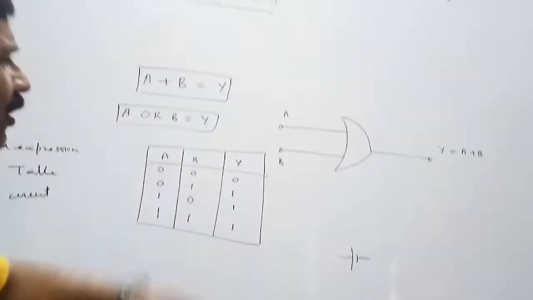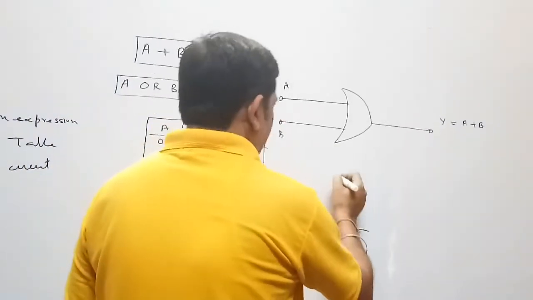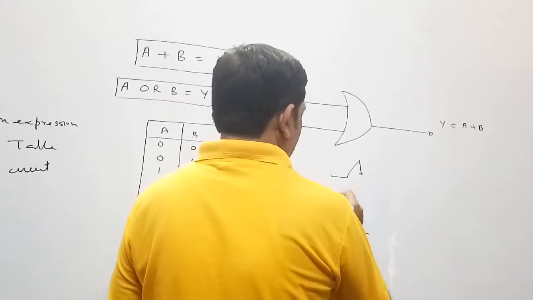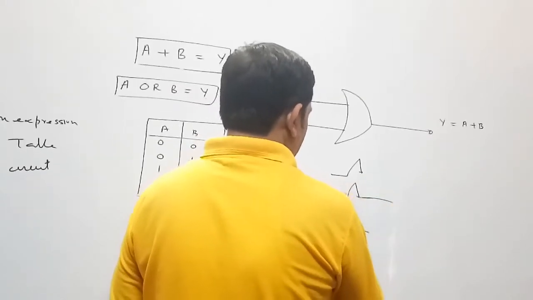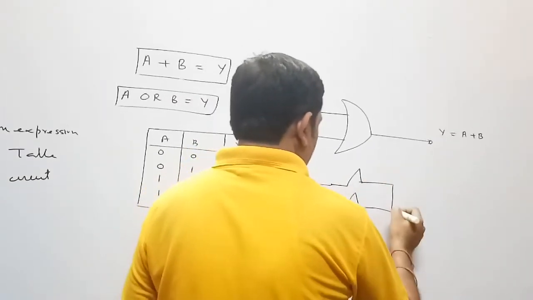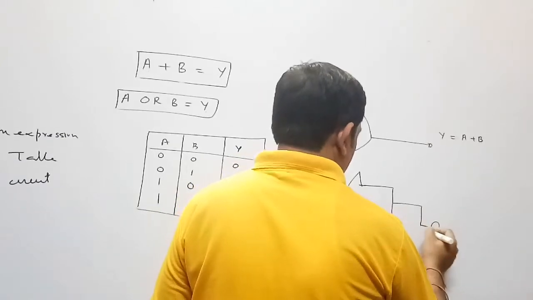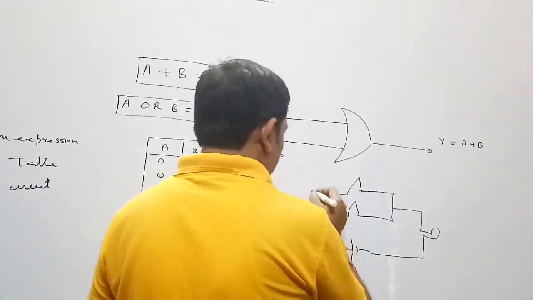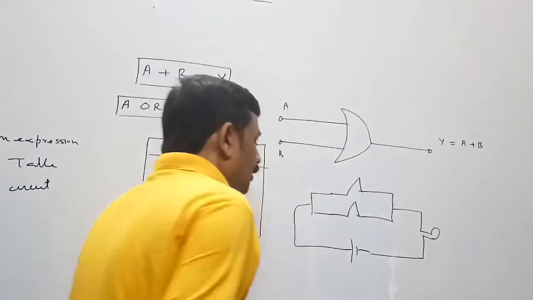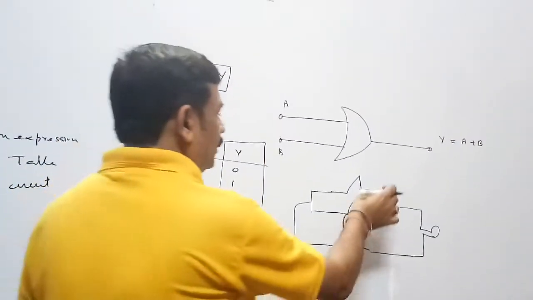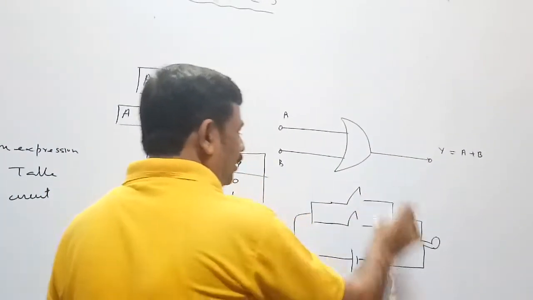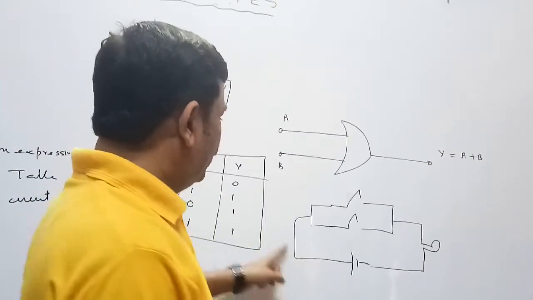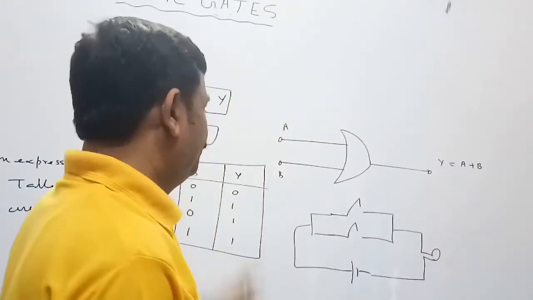When both the keys are off, the circuit is off. Let key 1 be off, key 2 be off. No current will reach here, the bulb will be off.